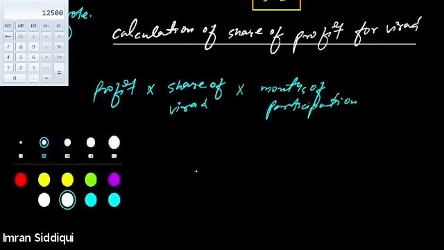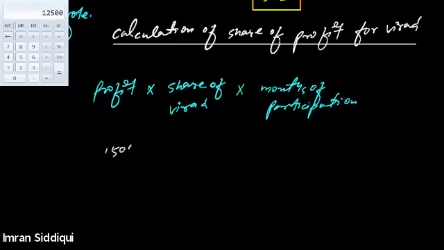So profit of the firm is already given, 1,50,000. Share of the partner is 5 by 10, right? This is the share of the partner, 5 by 10.